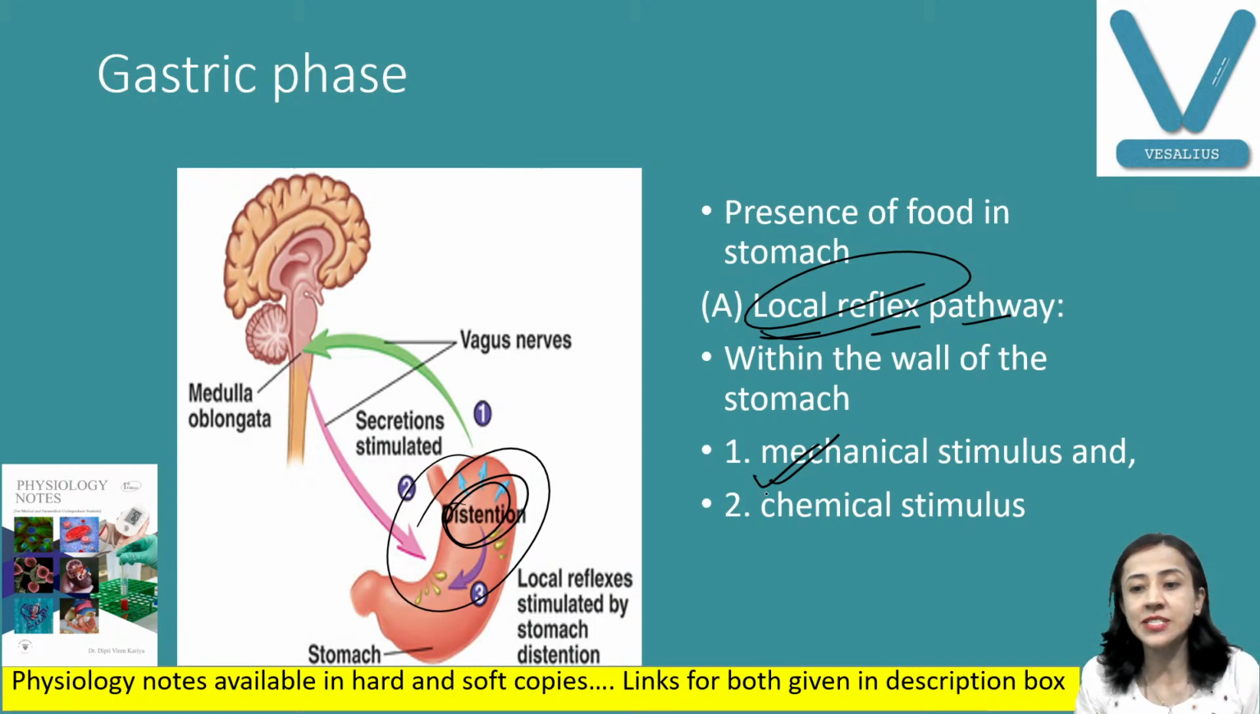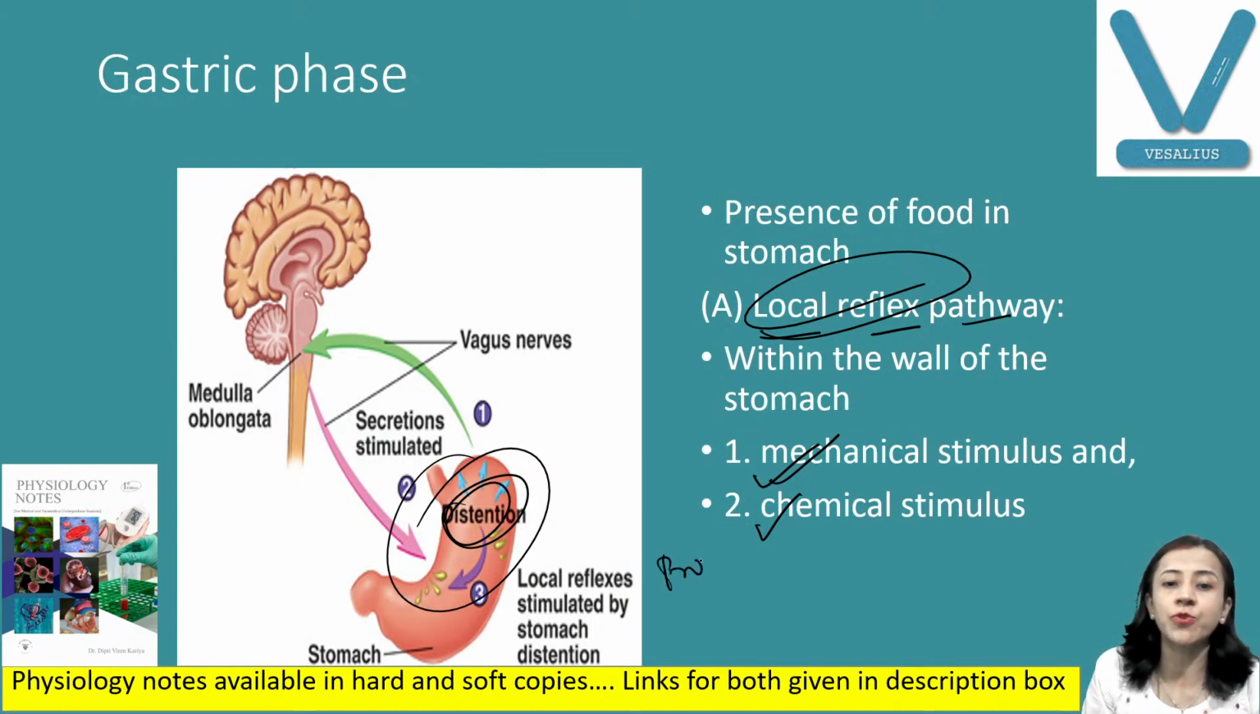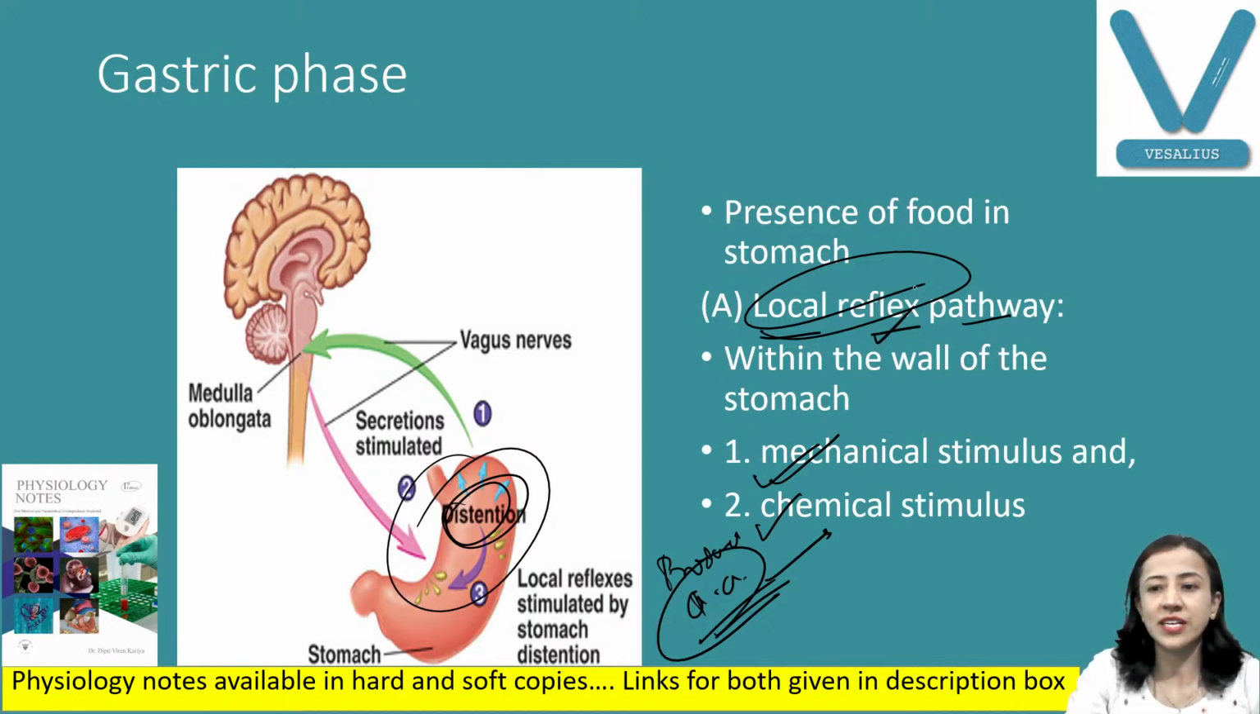Second thing is chemical stimulus. Chemical stimulus means when the food is there in the stomach and it is digested, it is converted into products of protein. Small amino acids are formed. So these chemicals also stimulate the local reflex pathway. So that is the first way.